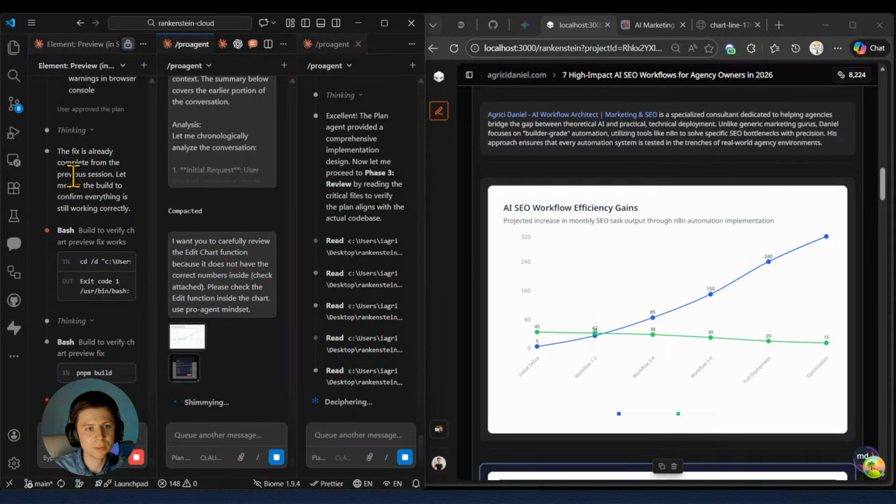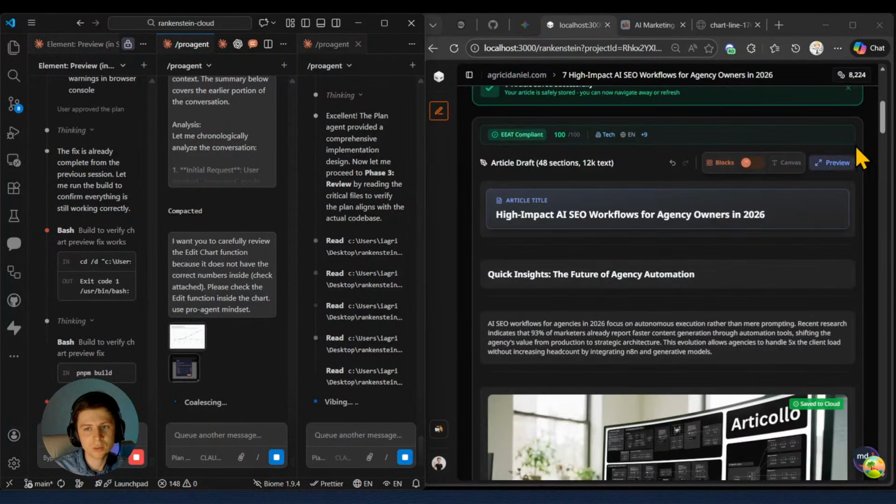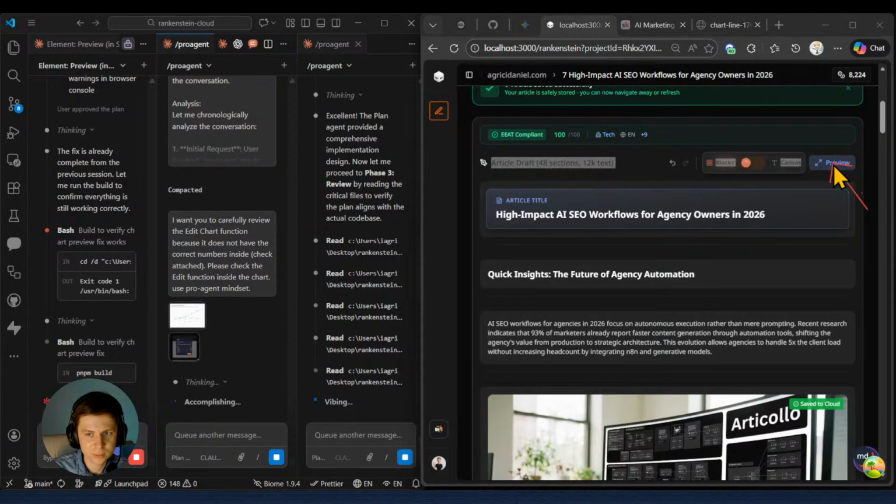And in the meantime, on the previous session, let me run a build to confirm everything is still working correctly. This guy right now is checking a build, checking that everything is working correctly, and then afterwards, hopefully the preview button will be fixed, because this is the preview right here.